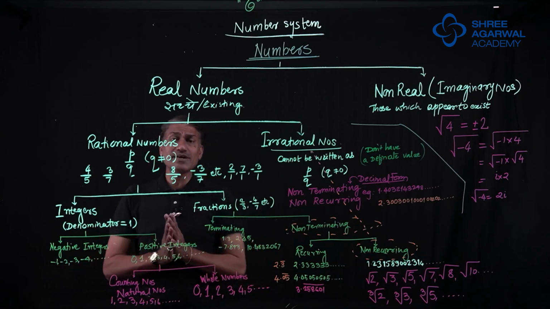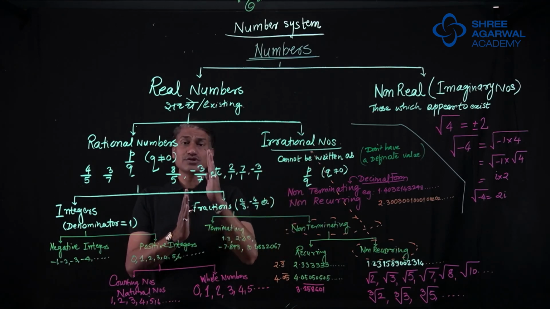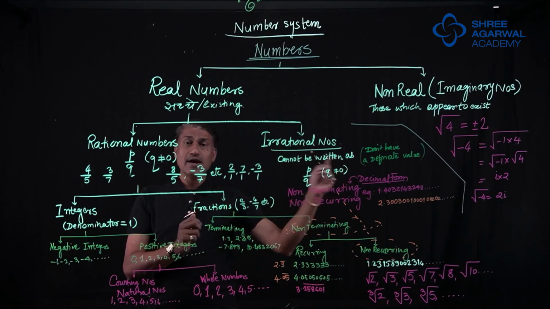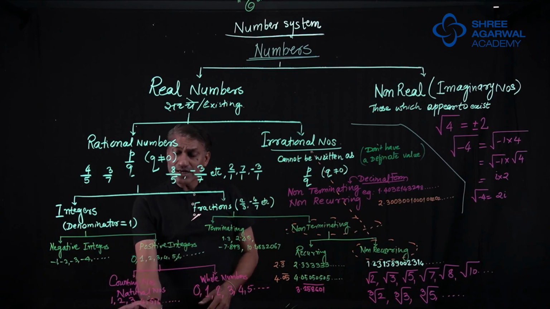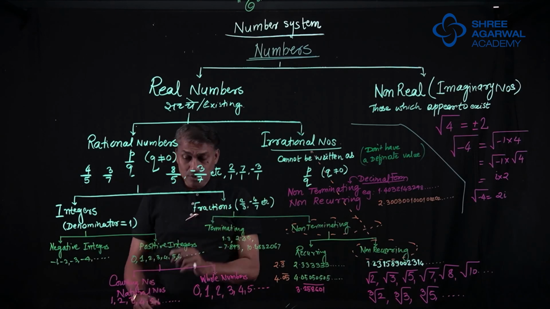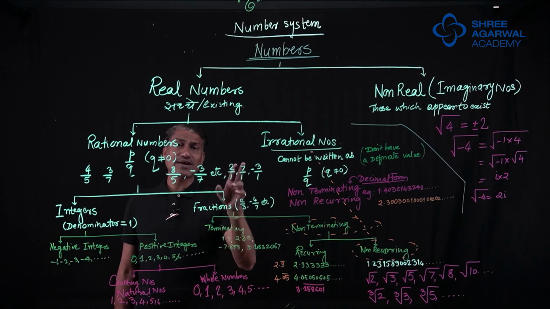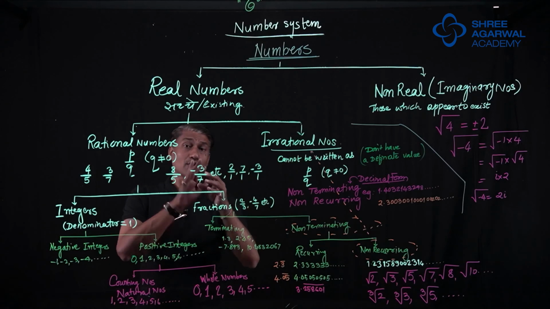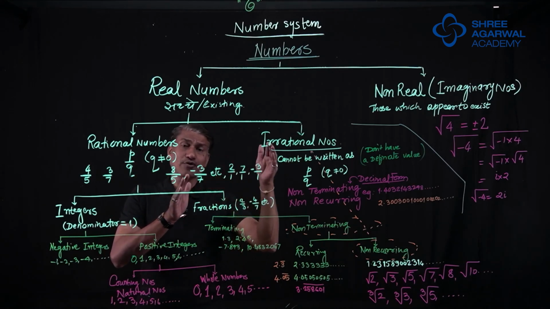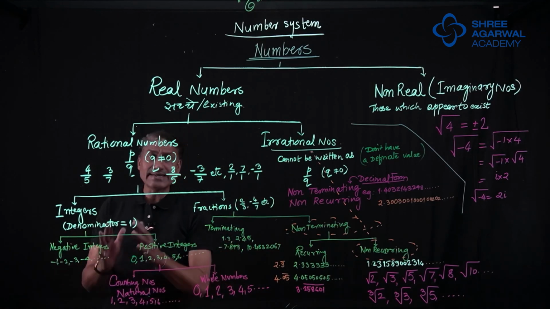And positive integers means those which are on the right side of 0, including 0. So 0, 1, 2, 3, 4, 5, 6. Now if you include 0, what happens? If you don't include 0, what happens? If you don't include 0, then we start with 1. So counting numbers or natural numbers are 1, 2, 3, 4, 5, 6, and so on. And if you include 0, if you start from 0 and don't go on the negative side, 0, 1, 2, 3, 4, 5, 6, they become whole numbers. So this is about integers.